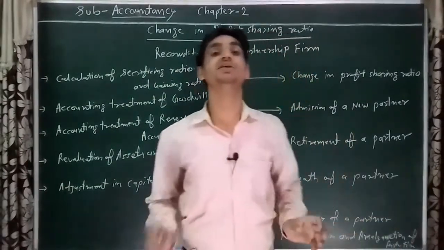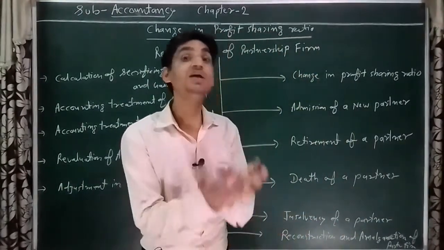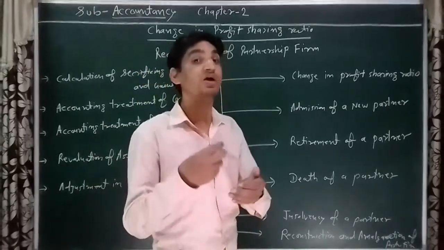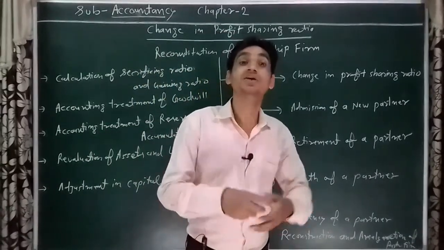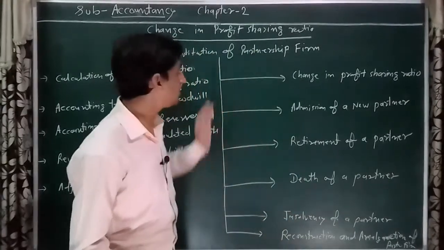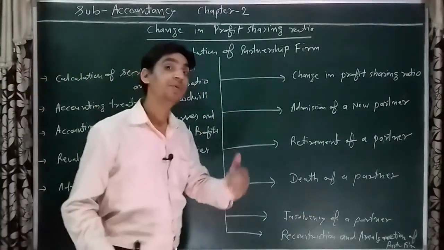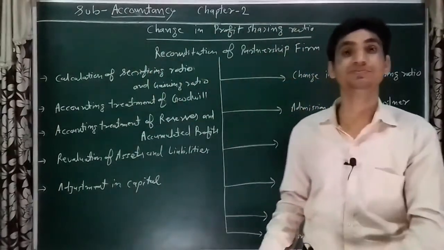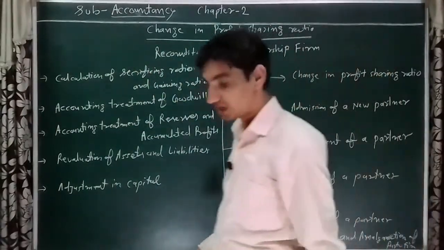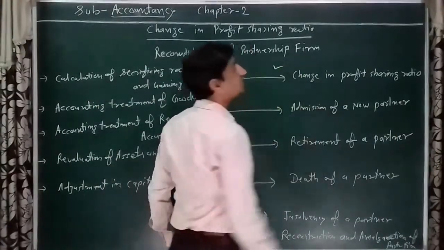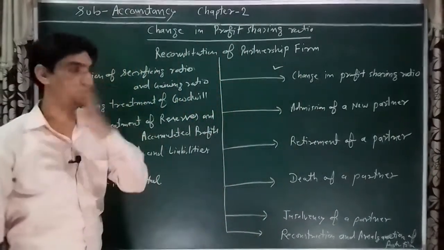What are the conditions when any kind of change is required in the partnership deed, or a partnership firm is reconstituted? There are a total of 6 conditions in which a firm may be reconstituted. These 6 conditions are: the first condition is a change in profit sharing ratio.